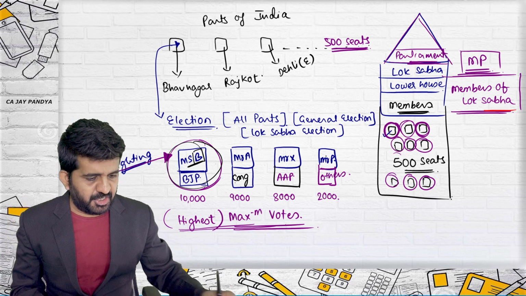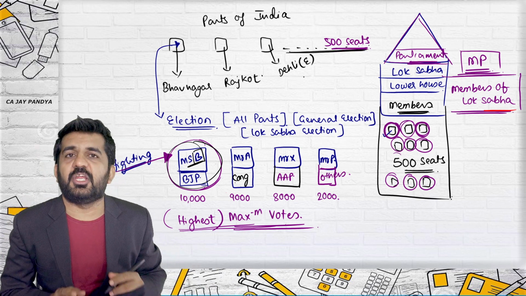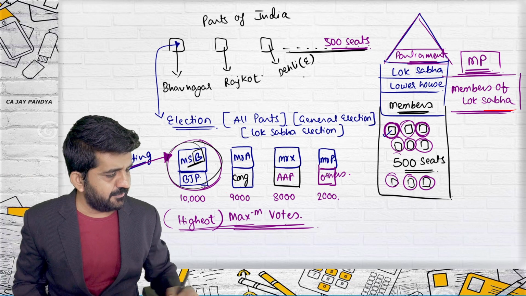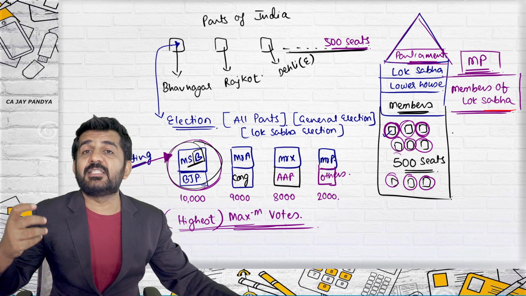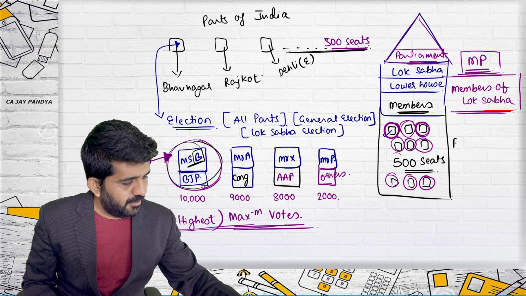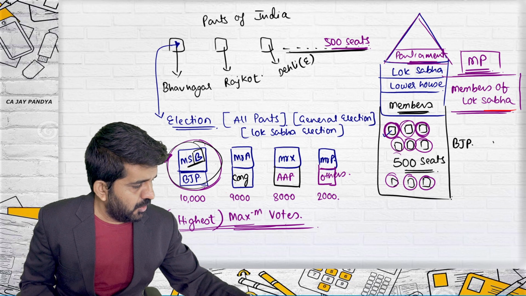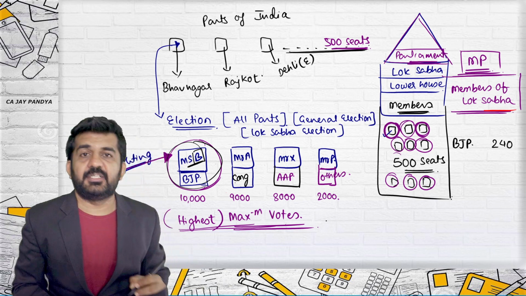Now concentrate. In this election, we have done election in 500 seats. That is, the Election Commission of India has done election in 500 seats. This is the result. BJP, out of 500, won 240 seats.